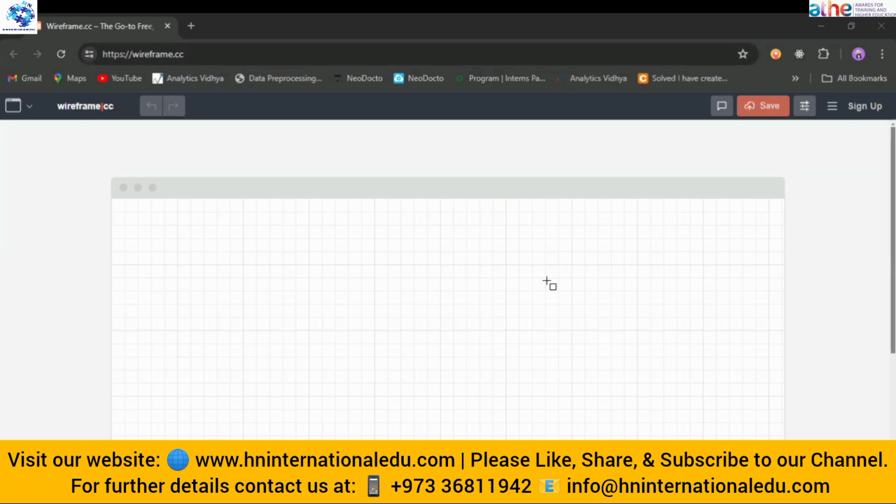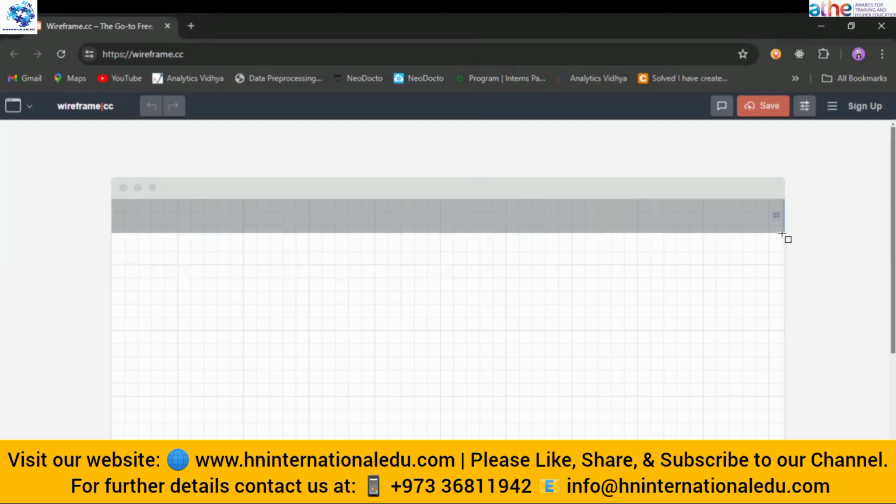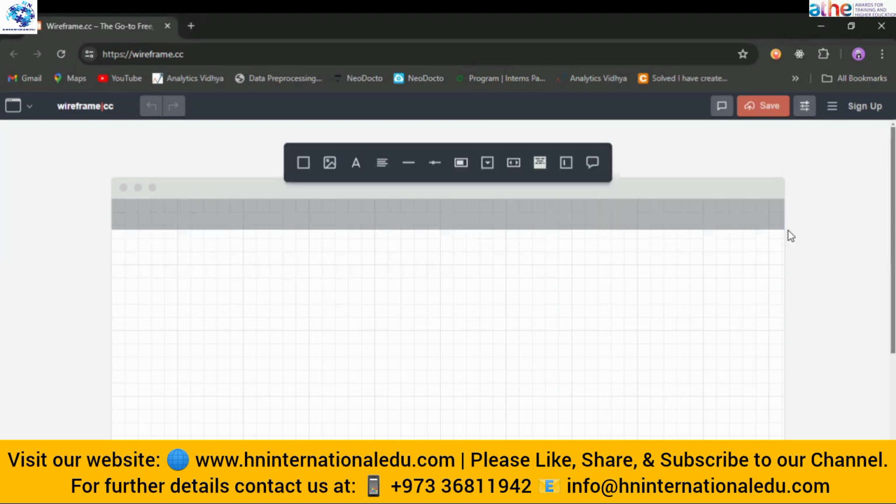For example, I want to create a simple navigation. In a website, the first thing shown on the top is the navigation bar. Here, I will select the area for my navigation. Suppose I want this area to be my navigation. That is selected. Now after selecting a specific area, we have different options for what we want to insert in this area.